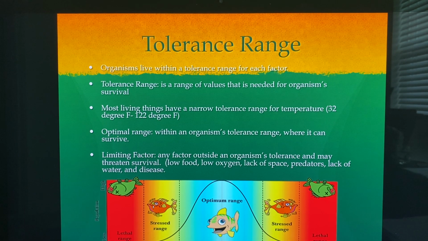And then as it goes out to different ranges, if you're talking about temperature, a little bit hot and a little bit too cold, you get stressed. And then there's a range that you'll die when it gets extremely cold or extremely hot.